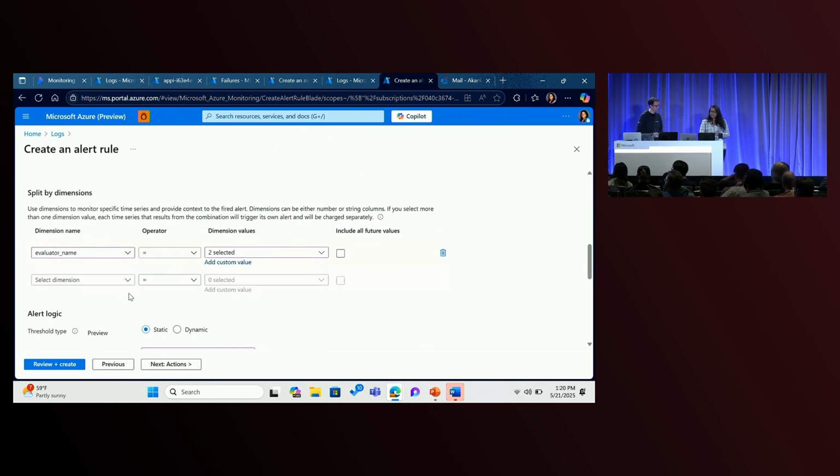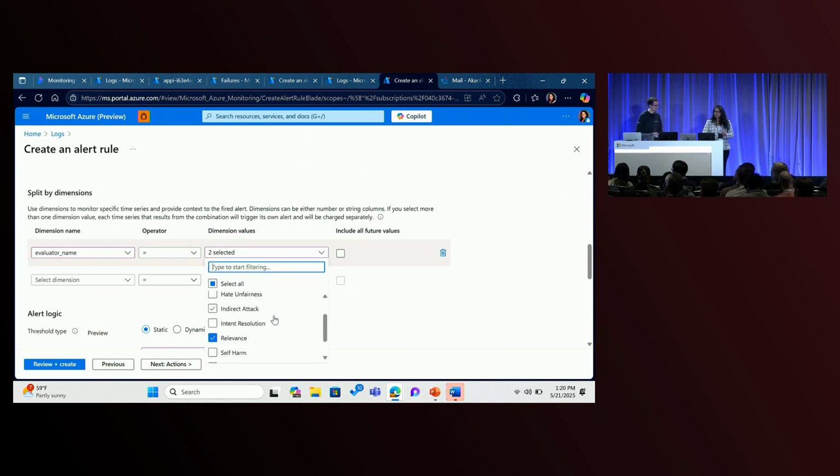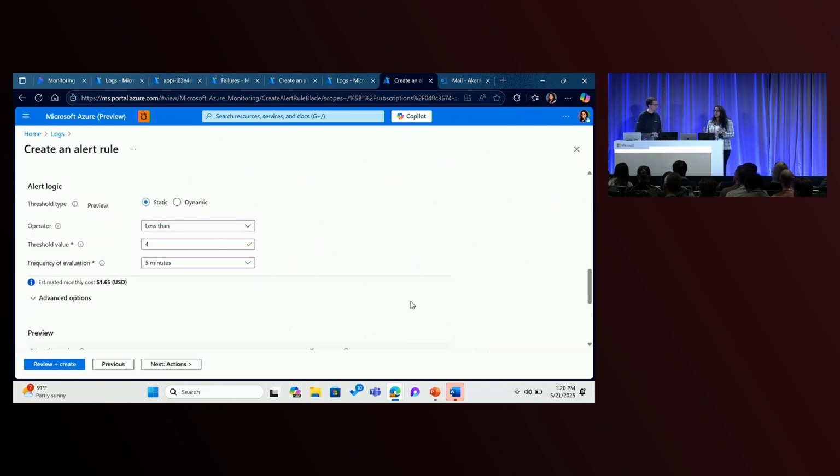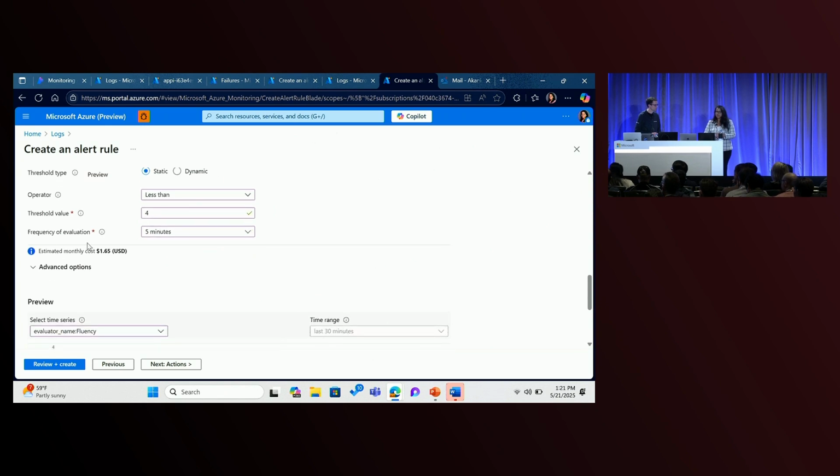And you can also select a particular evaluator name while alerting. So I have selected here fluency and relevance. Basically, I am most interested in these evaluators when I'm going to be alerting on my production application. Once you have all of that set in, obviously, what's the value of your threshold that you don't want your evaluator score to be dipping from? So the operator I'm using is less than 4, and I don't want my evaluator score to be dipping less than 4, and I just select the frequency of evaluation, basically how often I'm going to be evaluating on that data to be able to get the alert.